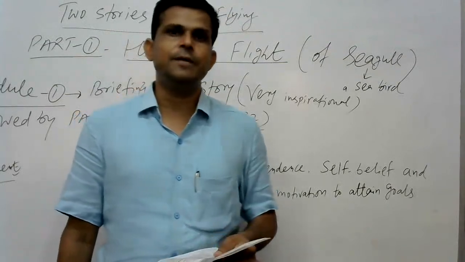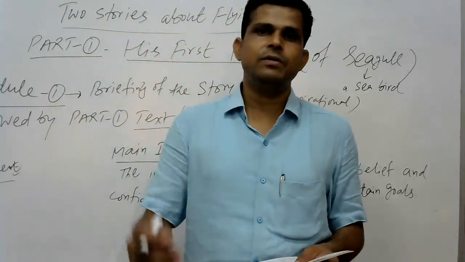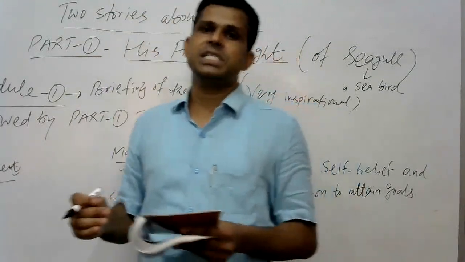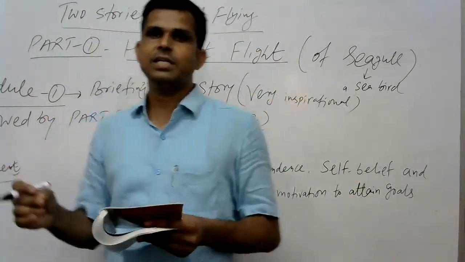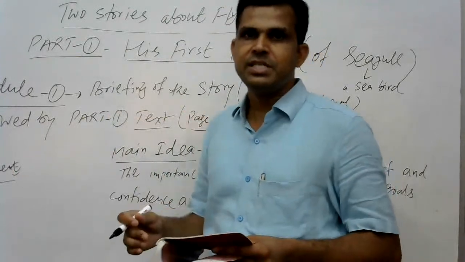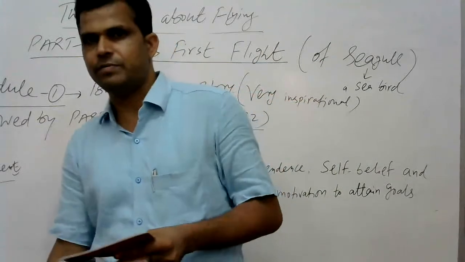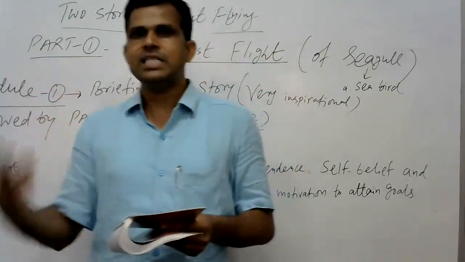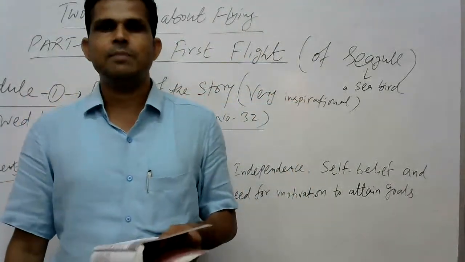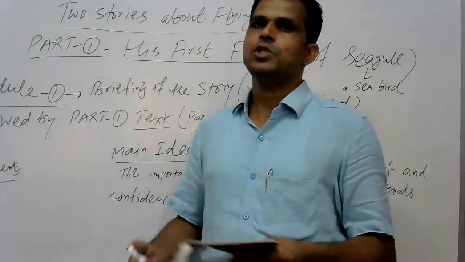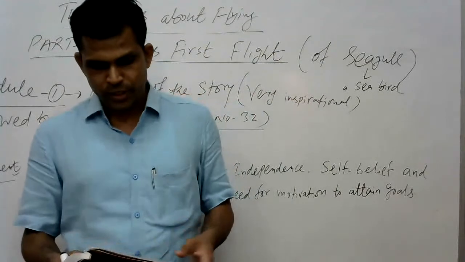Day before yesterday, I gave you four worksheets: two worksheets related to the chapter A Triumph of Surgery and two worksheets related to Nelson Mandela, Long Walk to Freedom. Complete them by Monday, up to 6th July, and if it is possible to submit before that, you can do it.